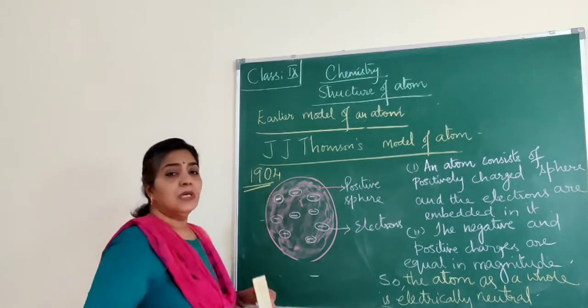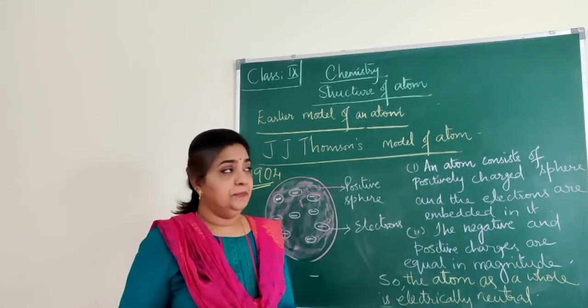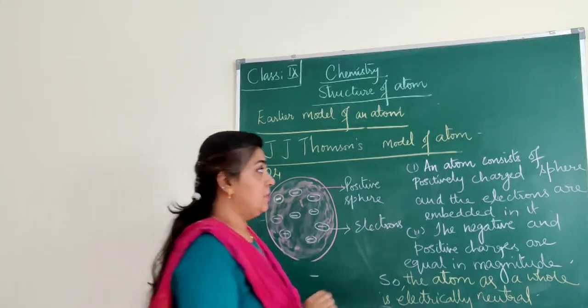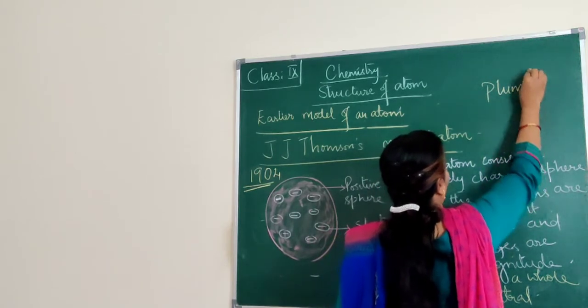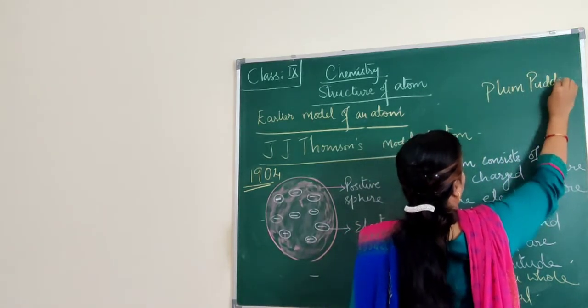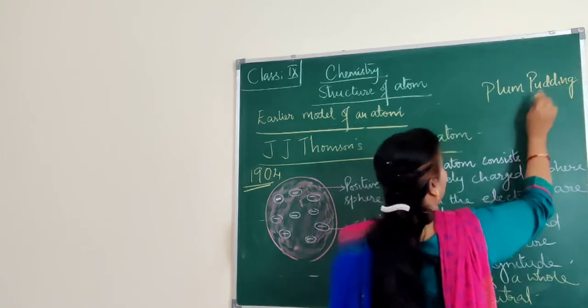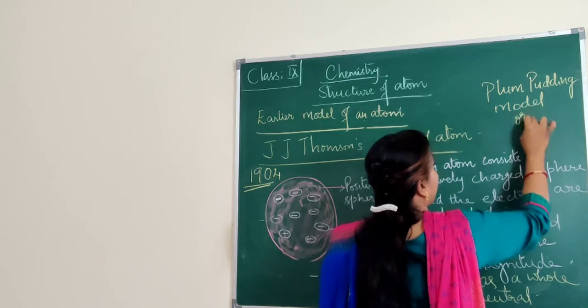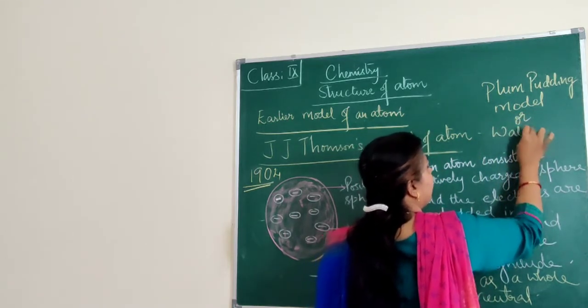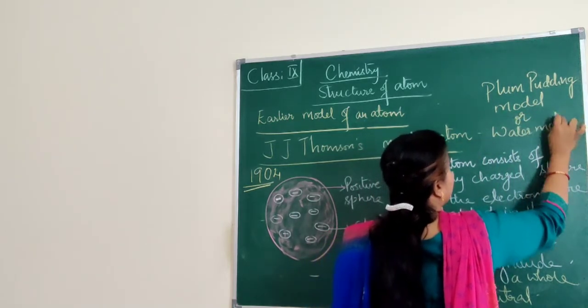He called this model the plum pudding model of an atom, or it is also referred to as the watermelon model.